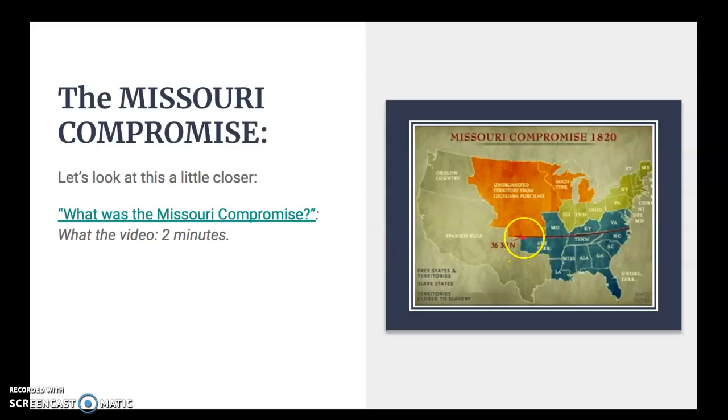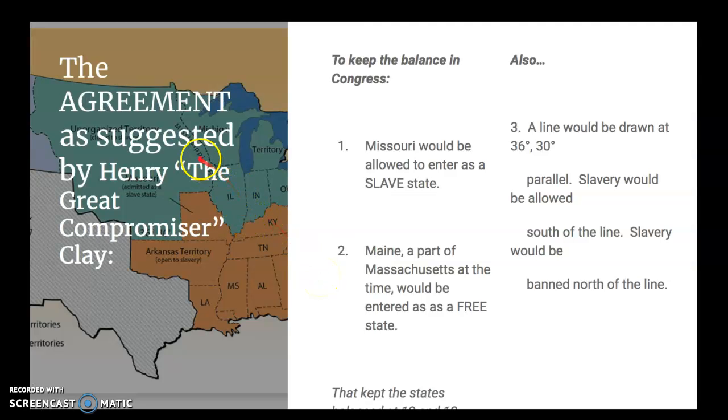So another part of the compromise said that from this moment, from 1820 on, slavery could not exist south of this parallel right here. And this would eventually extend all the way out to the Pacific Ocean through California. So this agreement was reached and created by a guy named Henry Clay, known as the Great Compromiser. Great fitting nickname.